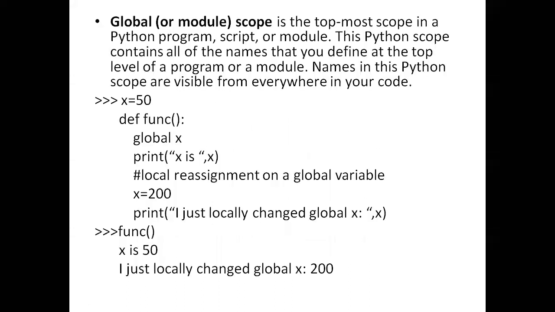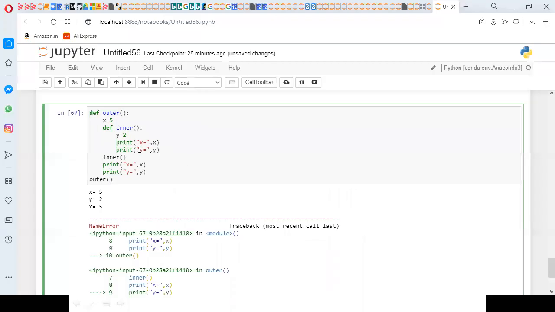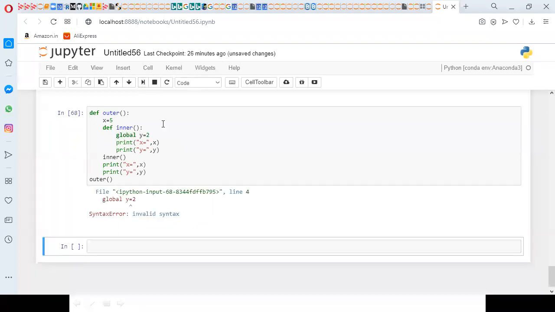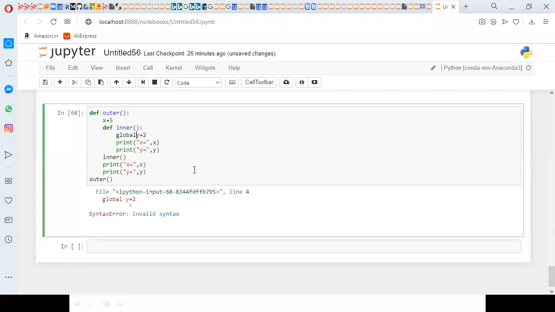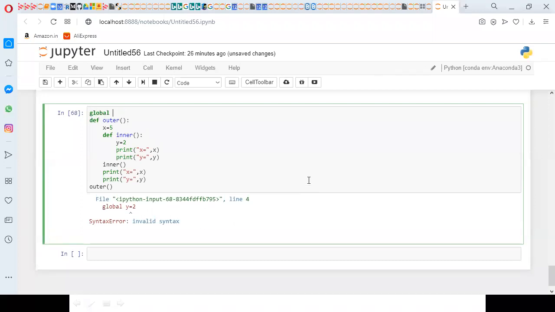And the third one is global. Global means it will work anywhere. If you define a variable with global, it is ready to work anywhere. For example, if I define some global z, and you want this variable to be used in some other way, we mention global.